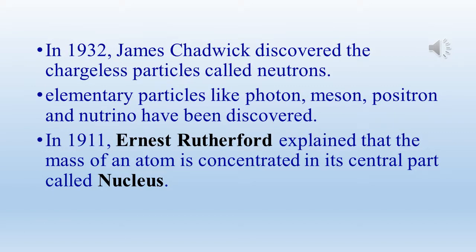Then in the year 1932, James Chadwick discovered a chargeless particle which is called the neutron. First the electron was discovered by J.J. Thomson and the proton was discovered by Goldstein, but that name was given by Rutherford, and James Chadwick discovered the neutron. And next, a large number of elementary particles like photon, meson, positron and neutrino were also discovered.